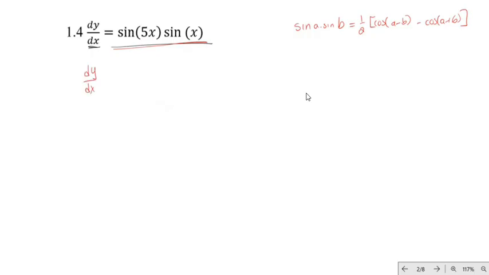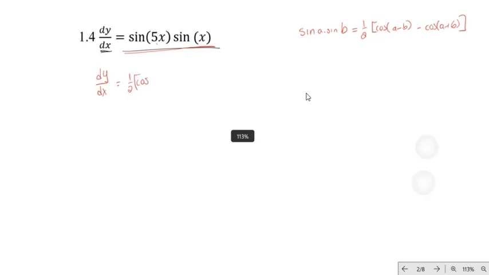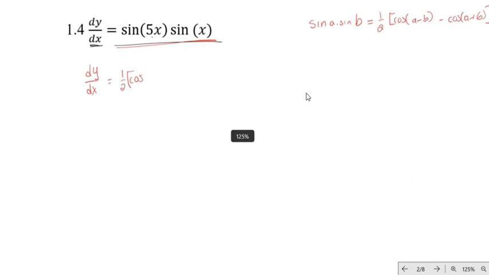We will have, so in this case, it will be 1 over 2 cos of, that will be 5x minus x, right? So that will be 4x, and then minus, that will be 5x plus x, that will be 6x. So we now have cos of 6x.